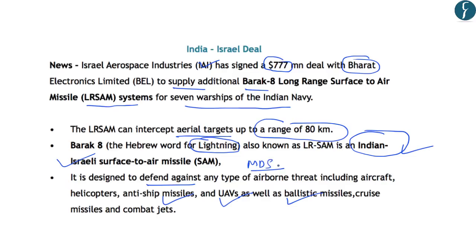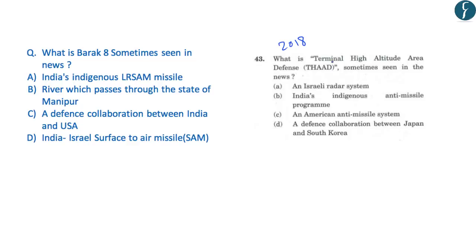So these are a few facts, and let us look at a question which can be asked in the preliminary examination. Now if you look at the question that was asked in 2018, the question read, what is Terminal High Altitude Area Defense System, THAAD, sometimes seen in the news? So the correct answer in this case was that it is an American anti-missile system, and you should know that it was in news because America had supplied this THAAD system to South Korea to defend itself against the attack from North Korea in year 2017.